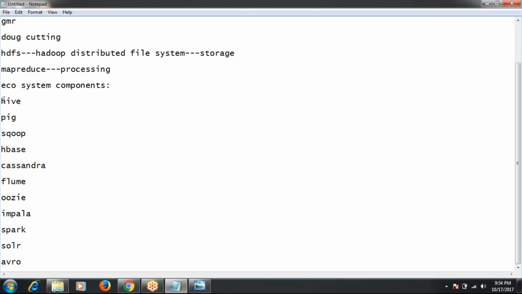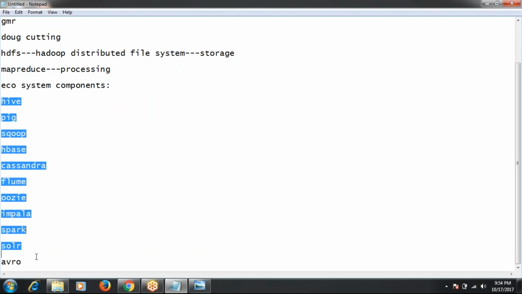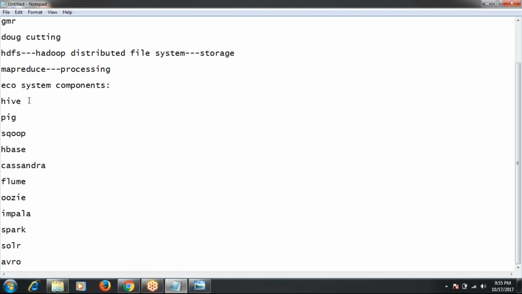On top of HDFS and MapReduce means, without HDFS and without MapReduce, we can't execute any of these ecosystem jobs. We can't execute Hive jobs without HDFS and MapReduce. We can't execute Pig jobs without HDFS and MapReduce. All the ecosystems, why? Because all are developed on top of HDFS and MapReduce only, right? So today we'll discuss how these ecosystem components are depending on HDFS and MapReduce, right?